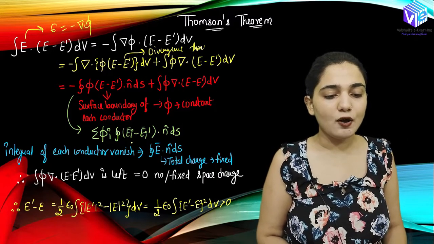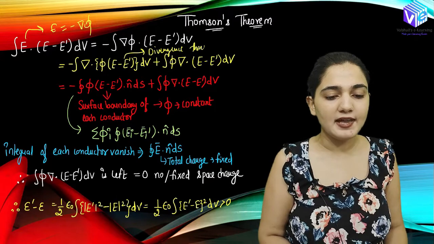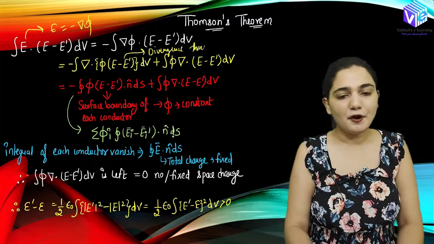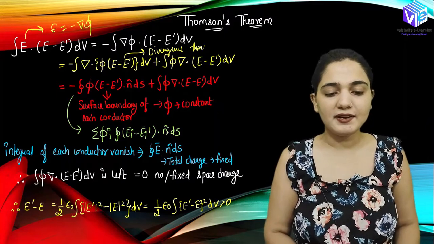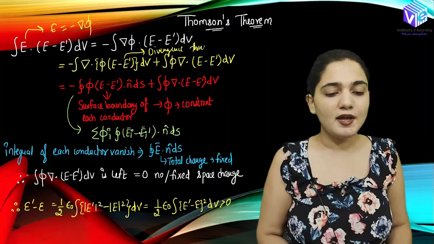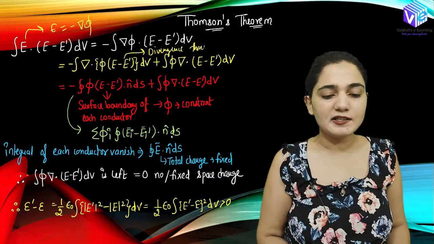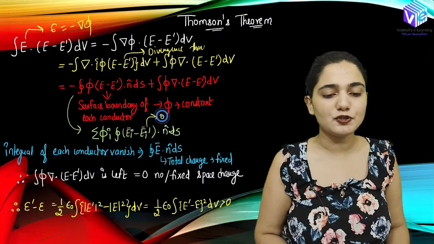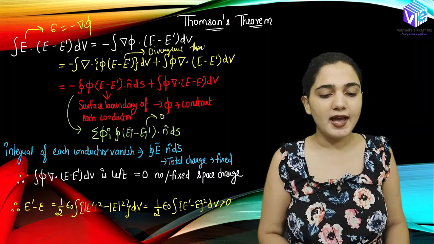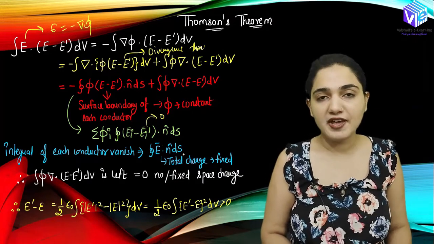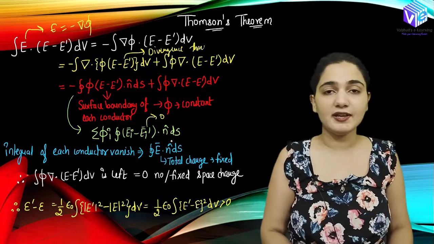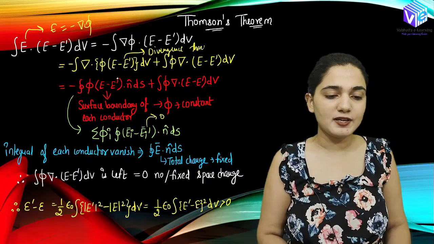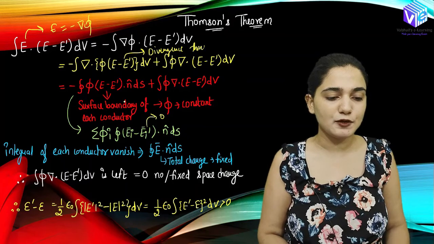Now the integral over each conductor is going to vanish because E I dot n cap, we are not having the electric field in the normal direction, so E dot n cap ds is going to vanish, and this is how this integral is going to become 0, right? So we have the total charge which is fixed, and we will never be having any normal electric field, so this equation is going to become 0. So this first part is going to become 0.